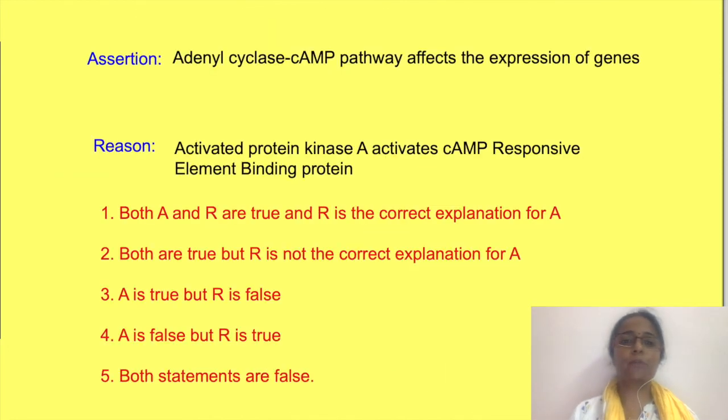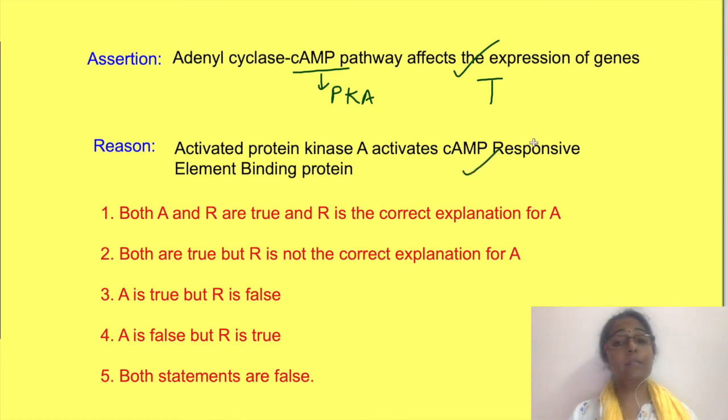Okay, now let's come back to our original question. In this question, assertion is a true statement. We have seen that cAMP pathway activates protein kinase A, which affects intracellular proteins as well as moves to nucleus to affect genetic expression. Reason is also a correct statement because PKA activates CREB protein, which then binds to CRE region and affects genetic expression. And that is how the adenyl cyclase pathway affects gene expression. So the answer in this case is the first option. Both A and R are true and R is the correct explanation for A.